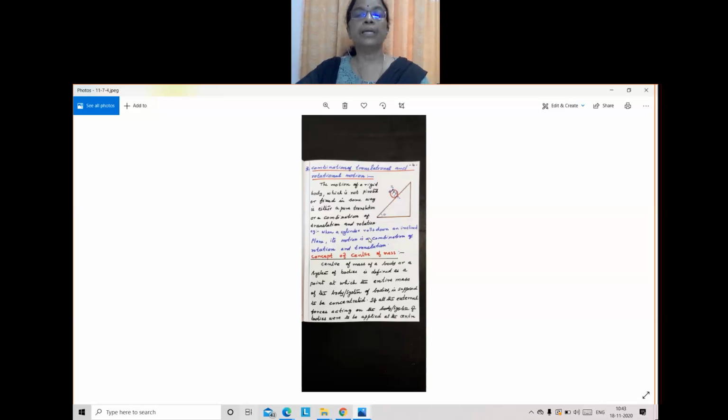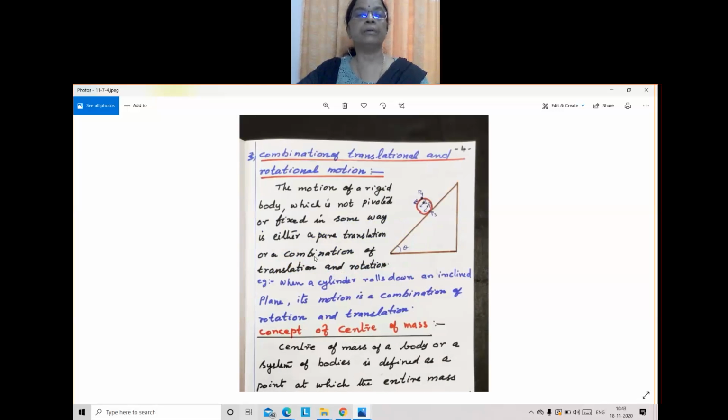This is another example. Combination of translational and rotational motion. Here a cylinder is rolling down, like a ball rolling down. It is not just sliding, it is rolling. The motion of a rigid body which is not pivoted or fixed in some way is either pure translation or a combination of translation and rotation.